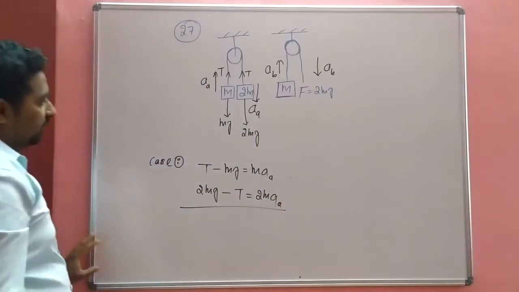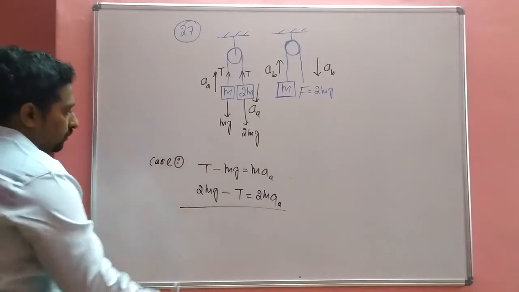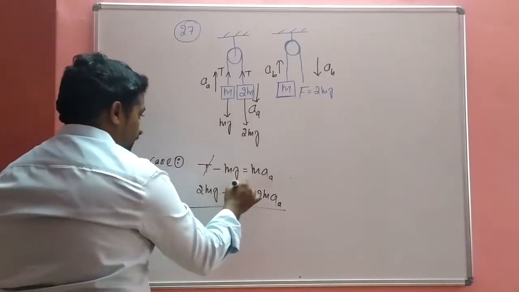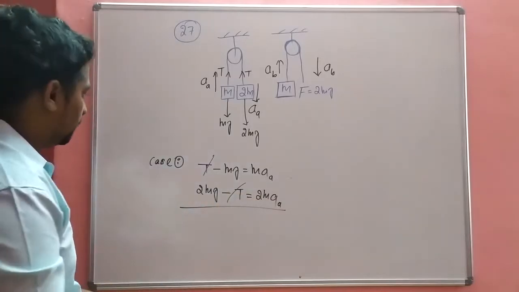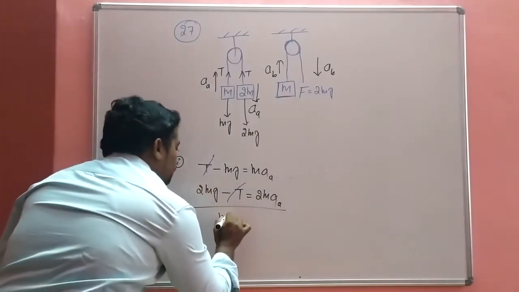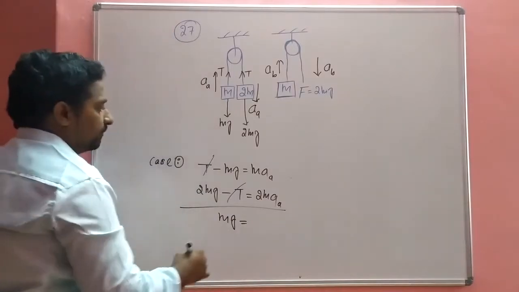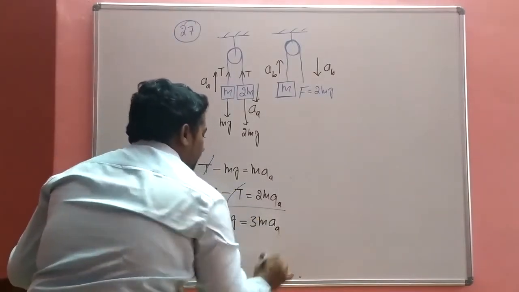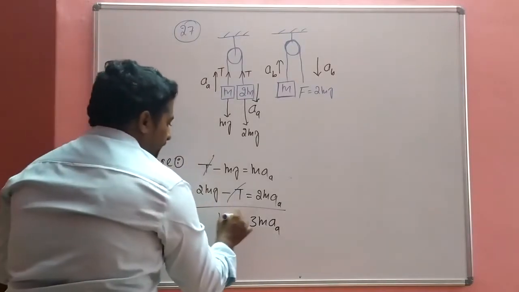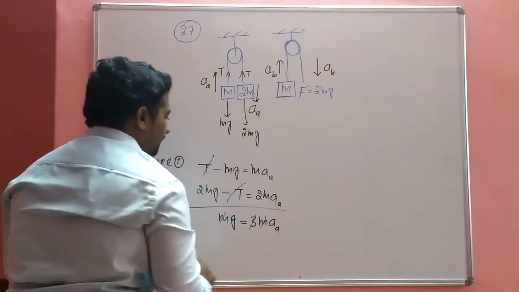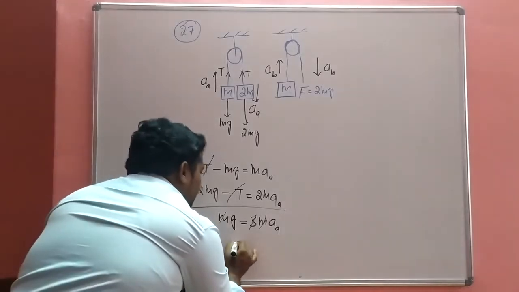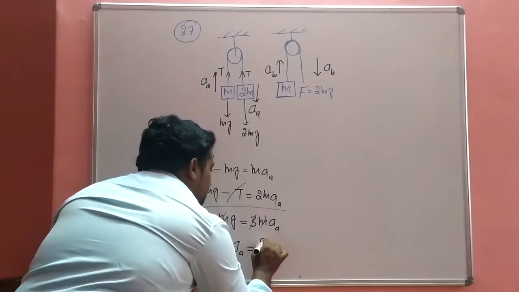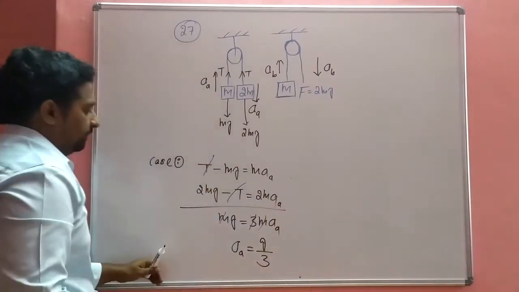Adding, T minus T get cancelled, so mg is equal to 3m aA. m gets cancelled, so aA is equal to g divided by 3.